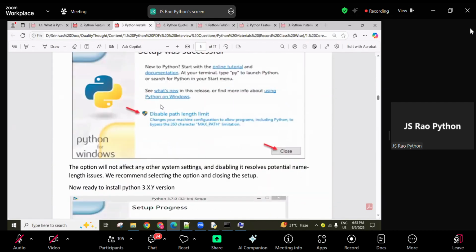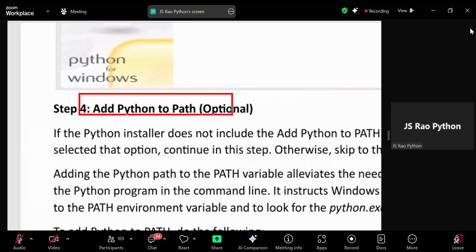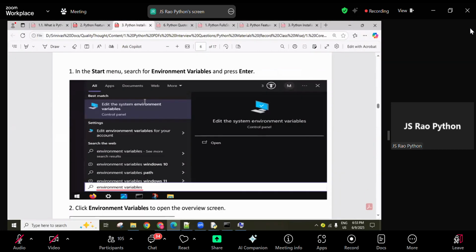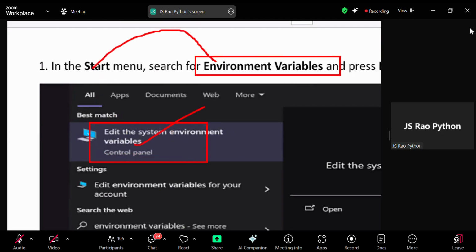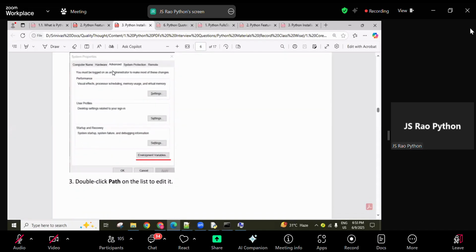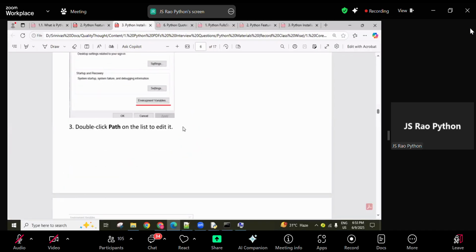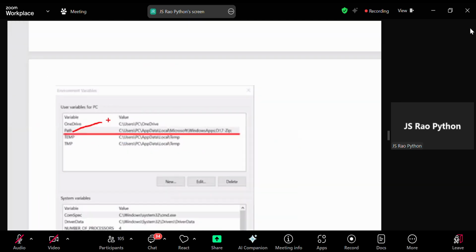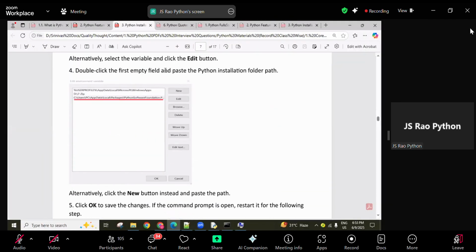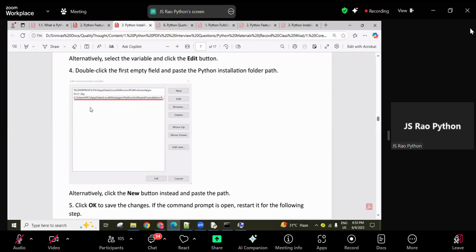So check this, and the installation process there. After installing, then how to add the Python path is also there. In the start menu you search for environment variables, and when it comes, click on it. Under advanced, in system variables, select the Path variable and double click on it. Paste the Python paths that you copied: the interpreter path and the pip path, these two things.